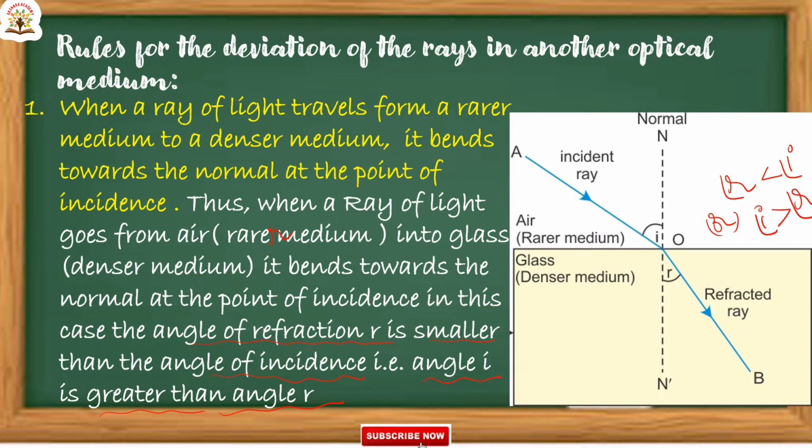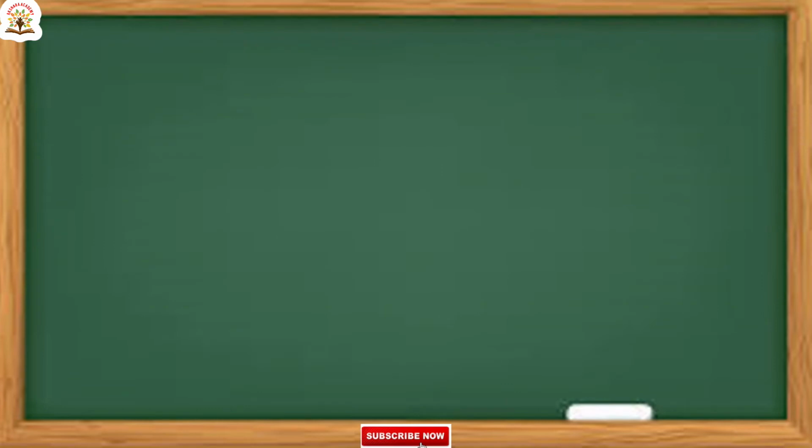So, the behavior of the refracted ray when the light ray travels from rarer medium to denser medium is that it moves towards the normal. This is the first rule. Next, second rule.